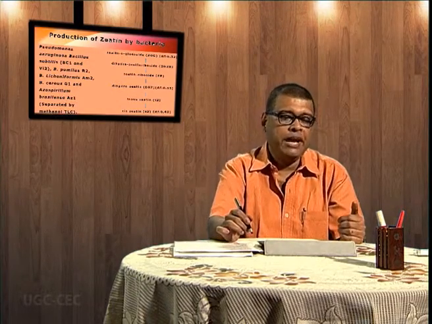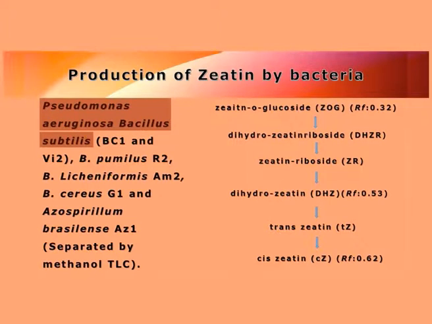Now coming to some important bacterial hormones and their function. In bacteria like Pseudomonas aeruginosa or Bacillus subtilis, different strains, and also in Azospirillum brasilense, there is production of zeatin, and this zeatin production is initiated by ZOG, or zeatin O-glucoside, which is converted to zeatin riboside, finally to trans-zeatin, and then trans-zeatin is converted to a more stable product, cis-zeatin.